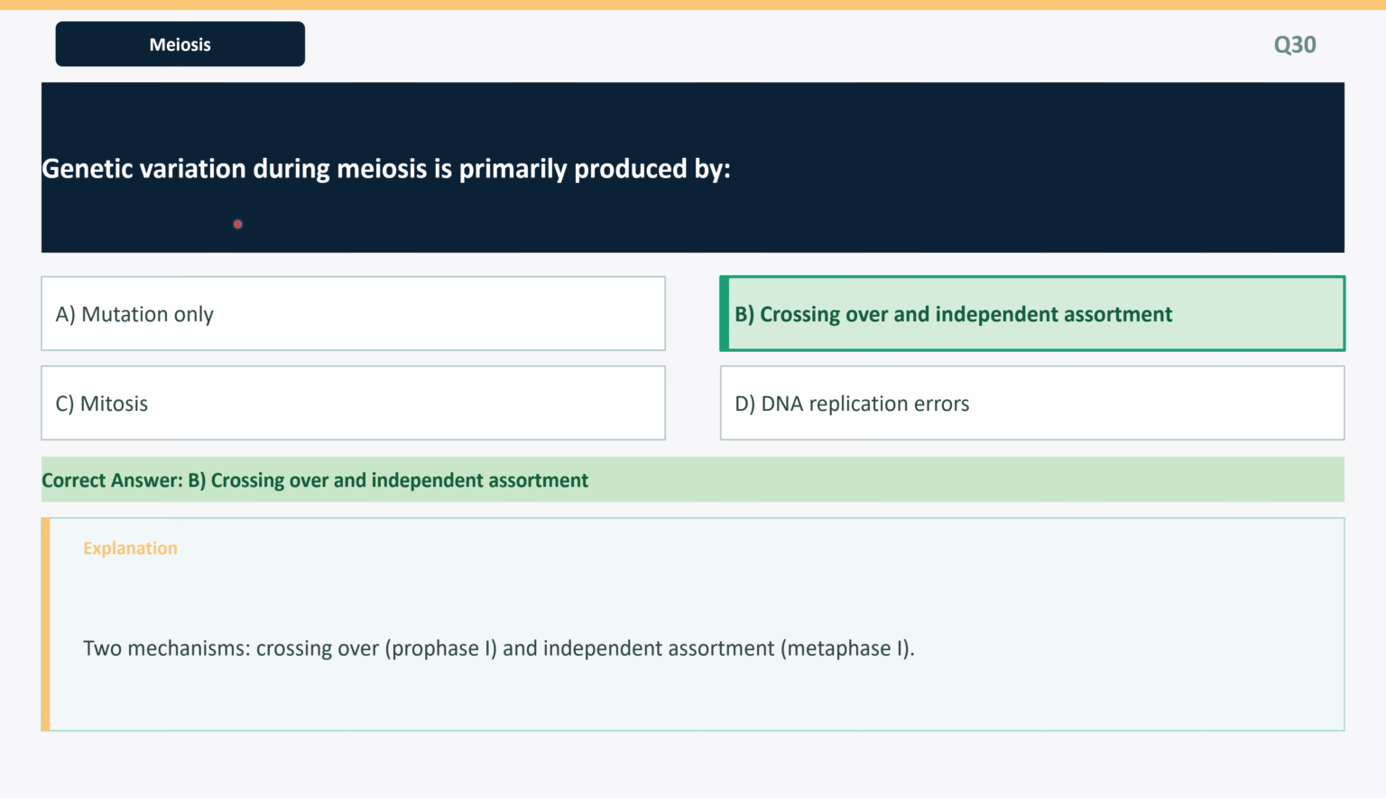Next question is, genetic variation during meiosis is primarily produced by, its option B, crossing over and independent assortment. Explanation: two mechanisms, crossing over in prophase I and independent assortment in metaphase I.